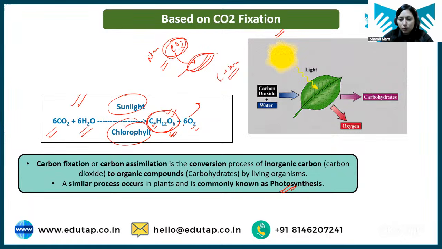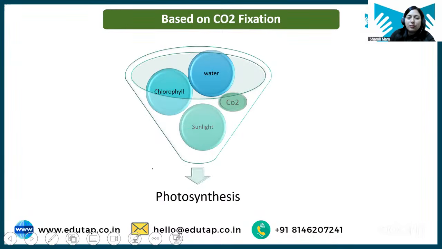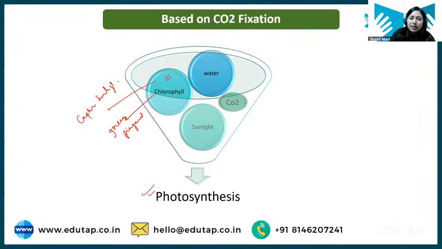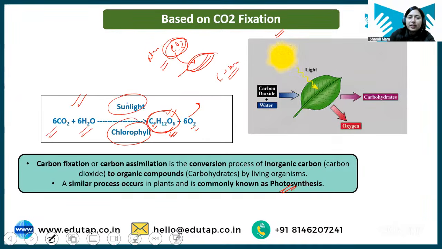Okay, moving ahead. Now, if I talk about the photosynthesis process, what is required here? Chlorophyll is required. Now, what is this chlorophyll? This is a green pigment. We know plants are green due to this pigment which is known as chlorophyll. This chlorophyll captures sunlight. I have told you here that for making this glucose, sunlight is required. So chlorophyll captures the sunlight and helps in the reaction of making glucose.